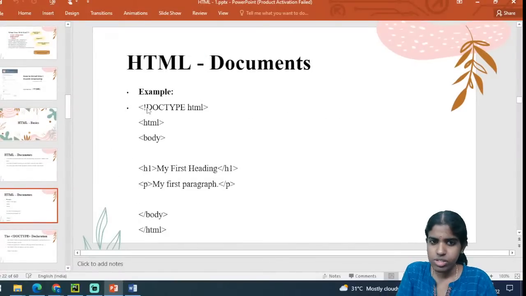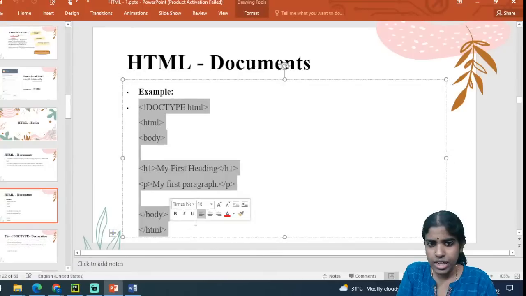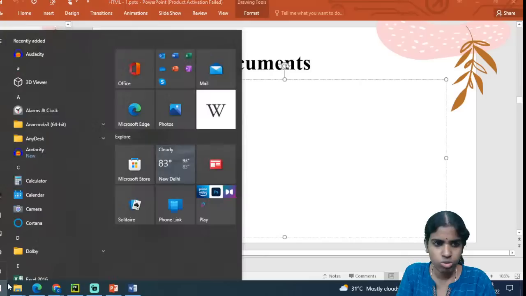Clear with this? So let me just illustrate this code. Once I want to develop any HTML code, I am just going to use Notepad, and I am going to illustrate how to create this.